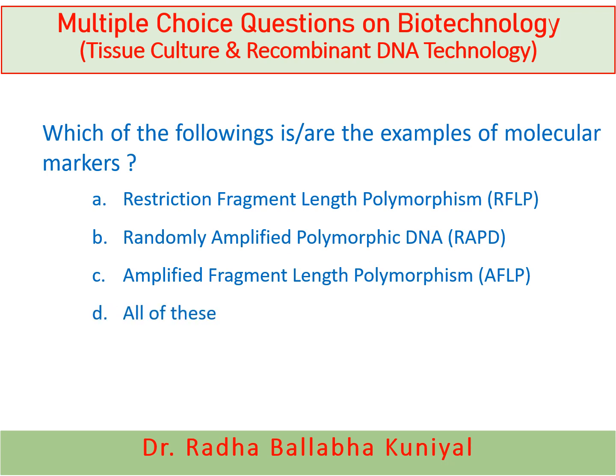And here the correct answer is all of these. The restriction fragment length polymorphism, randomly amplified polymorphic DNA, and amplified fragment length polymorphisms are the examples of molecular markers. These all are the molecular markers.